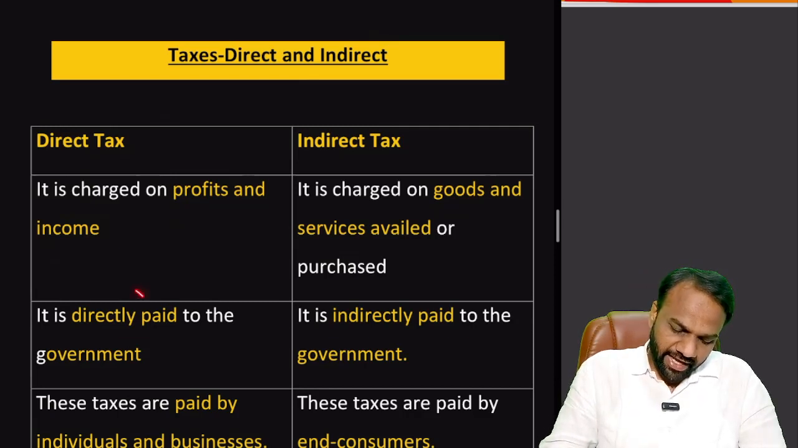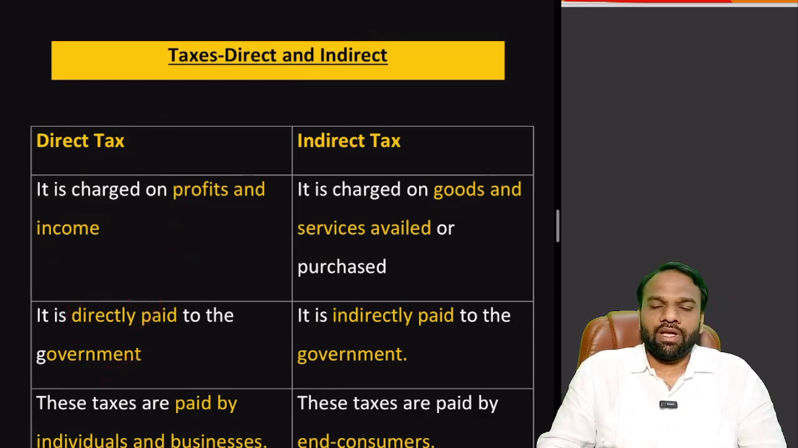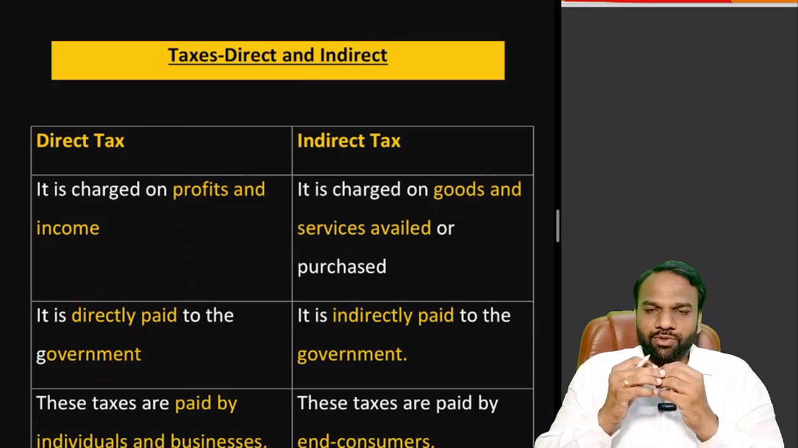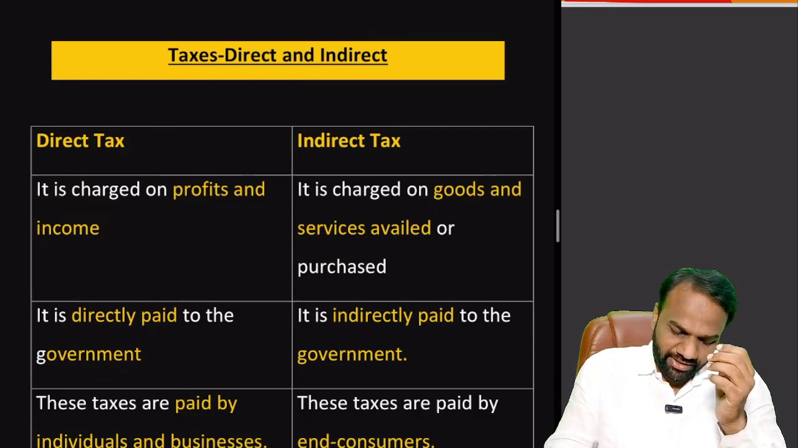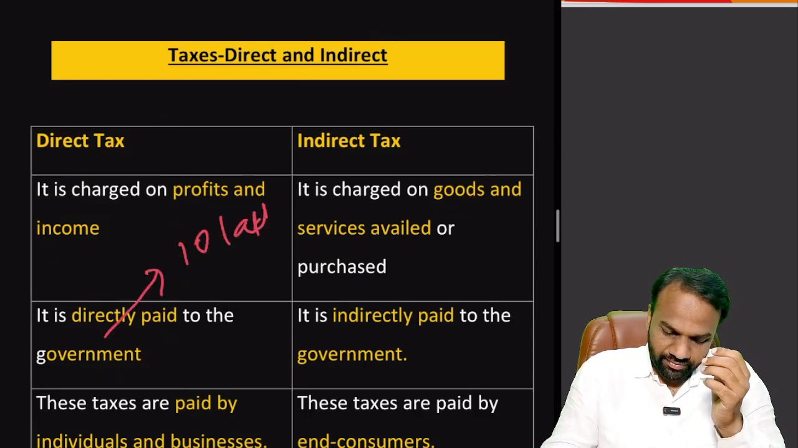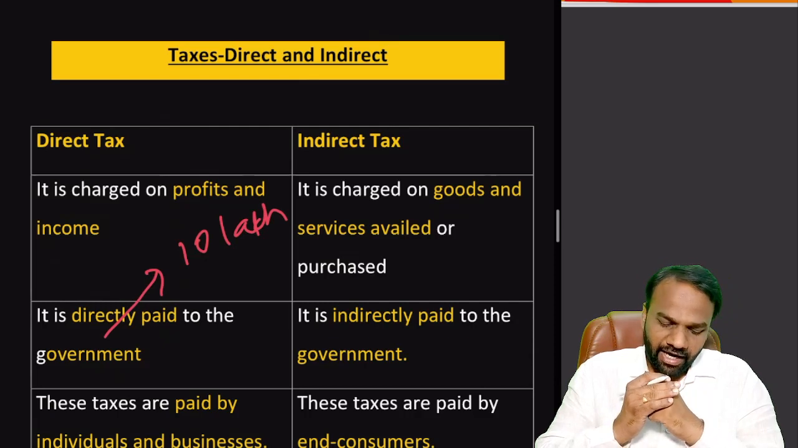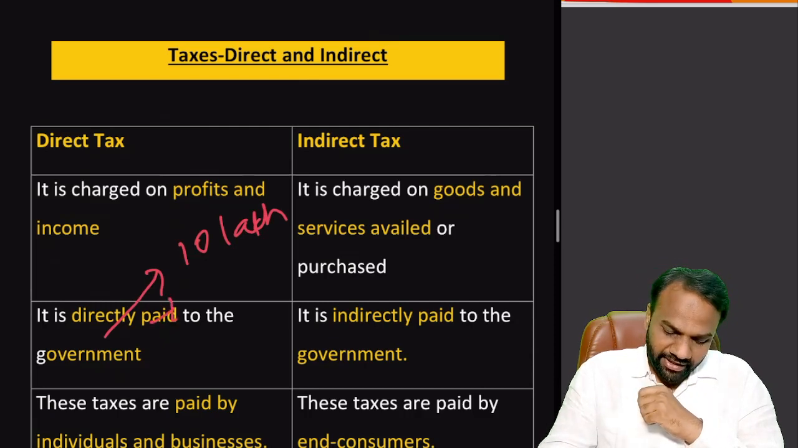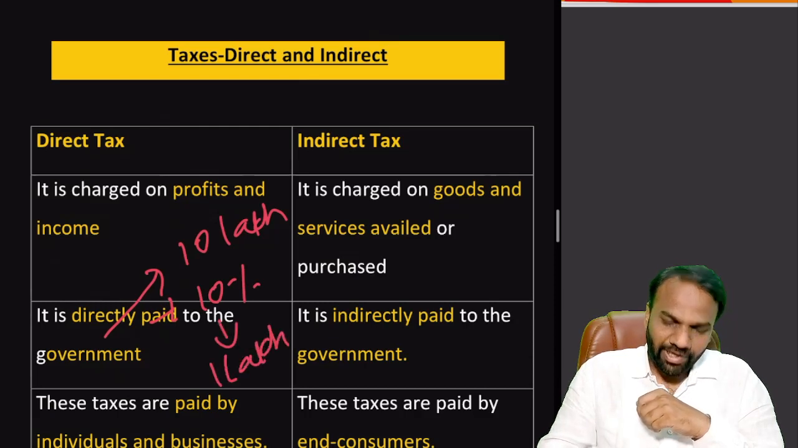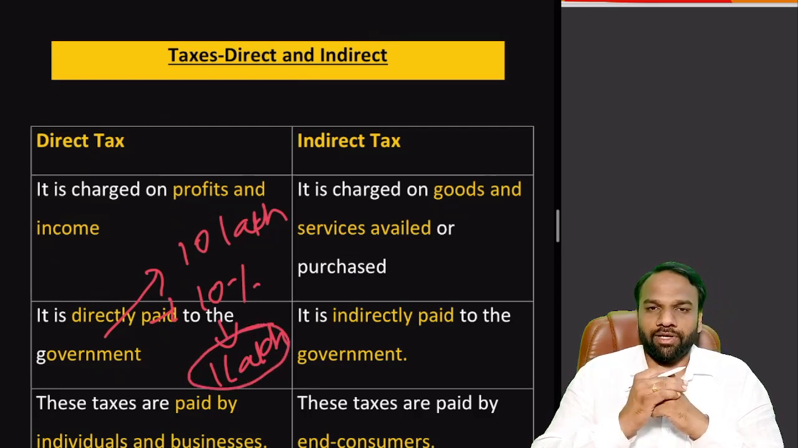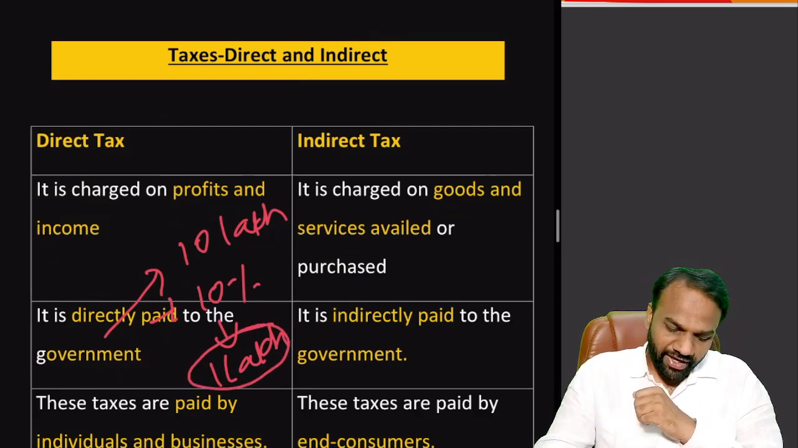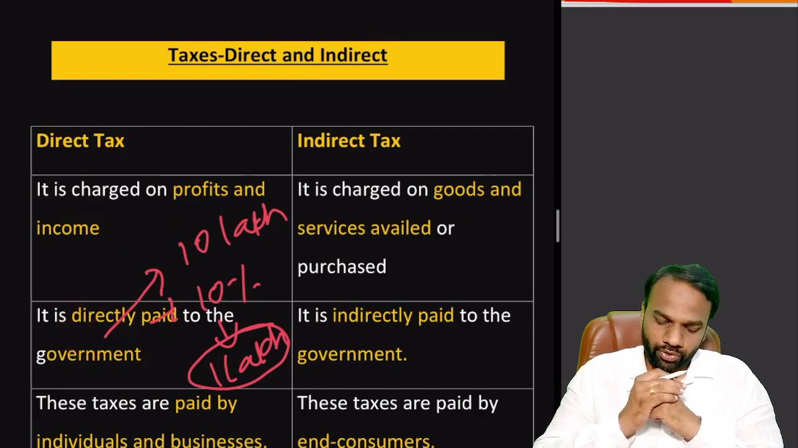Next, direct taxes are directly paid to the government. On the income which you receive annually, let us assume your income is 10 lakh and the income tax is 10%. It means you have to pay 1 lakh rupees as taxes. You will pay this 1 lakh rupees tax directly to the government. That's why direct taxes are paid directly to the government. A very important point to note.